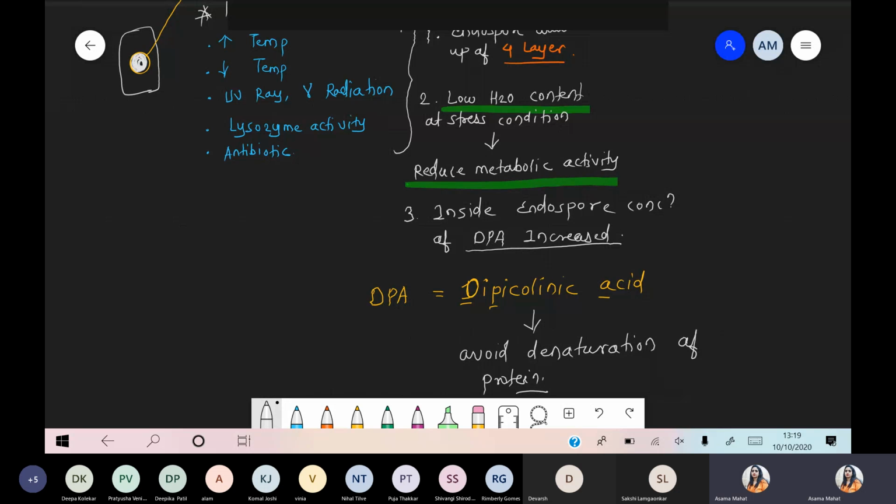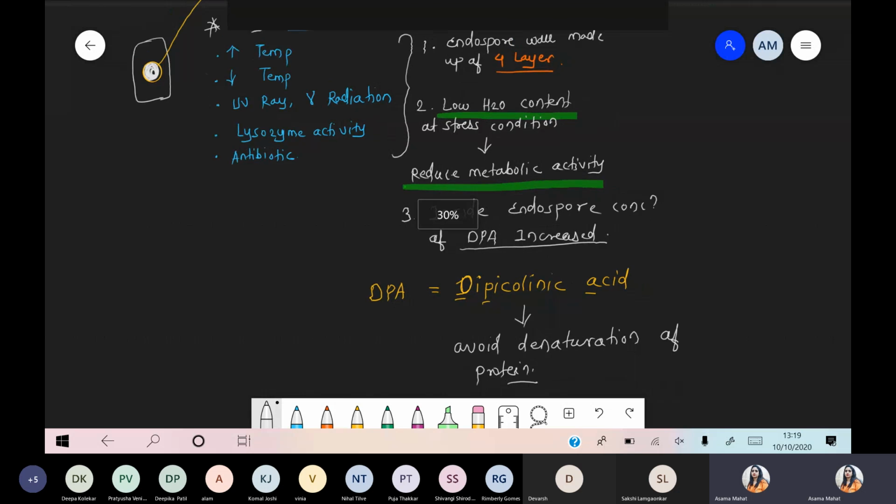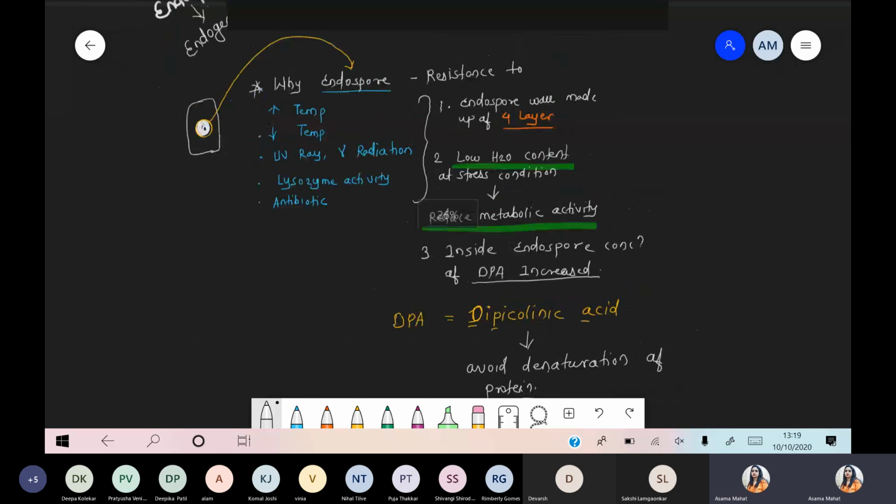Got it? So these are basically three reasons. That's why we can say endospores show highly resistant activity against high temperature, low temperature, UV rays, gamma rays, various antibiotic activity, even lysozyme enzyme. Got it? This point is clear, everyone?